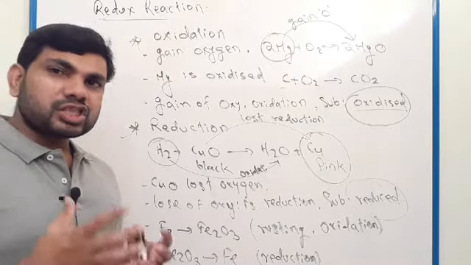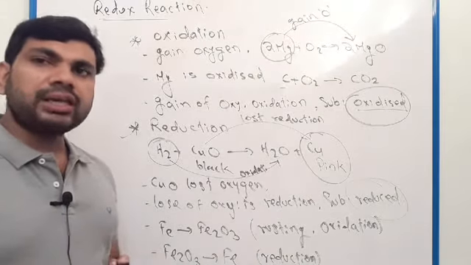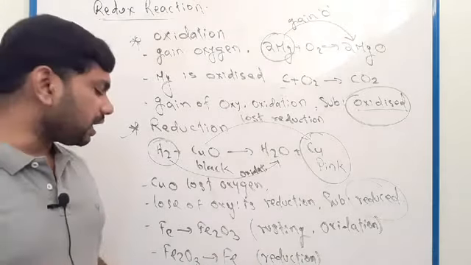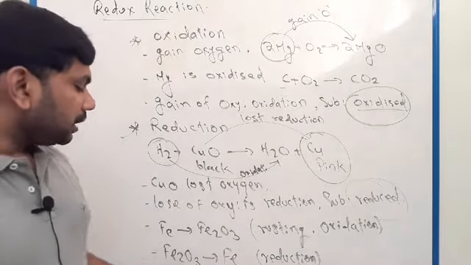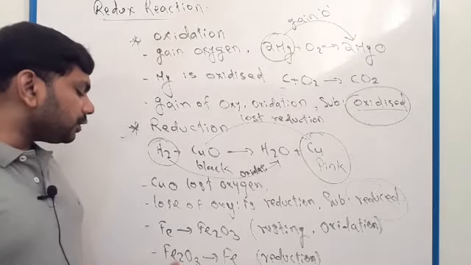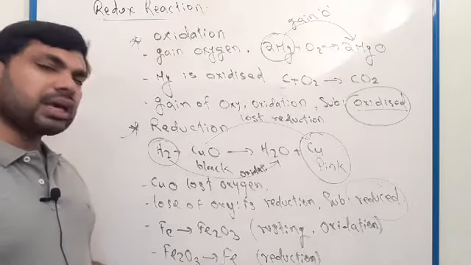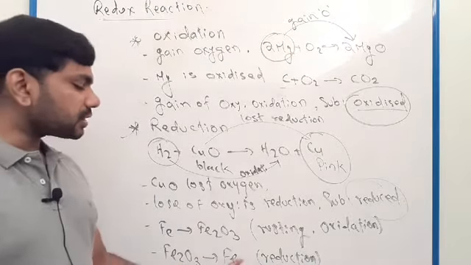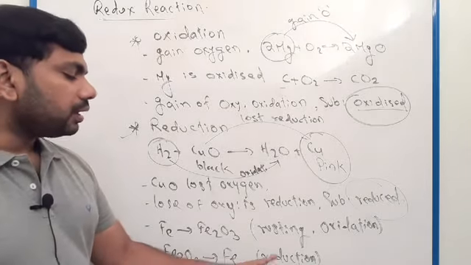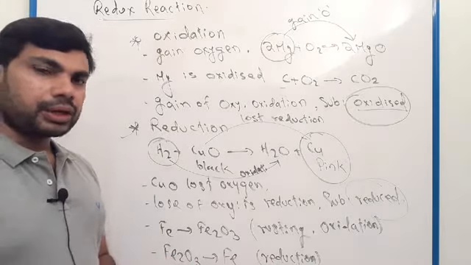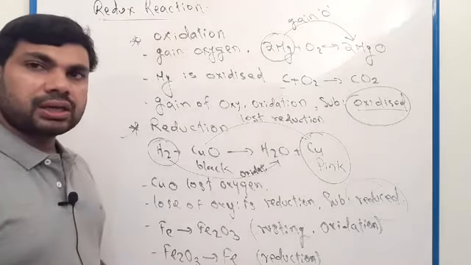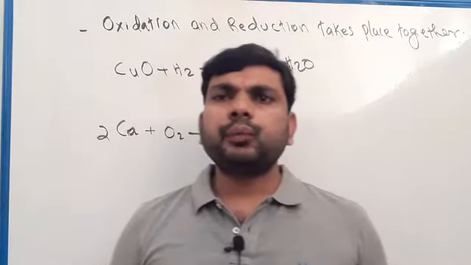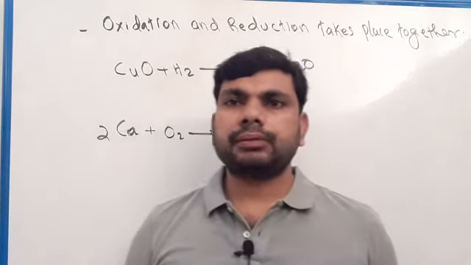Rusted iron after strong heating loses oxygen and changes back to iron. During this chemical reaction, Fe2O3 loses oxygen and changes to Fe. This is an example of reduction. So here it is oxidation and here it is reduction. Here we discussed redox reaction.